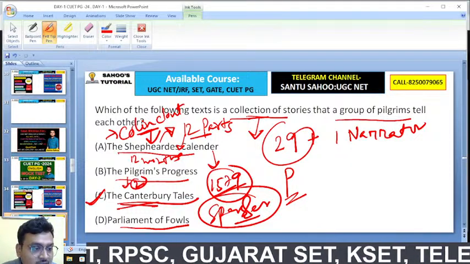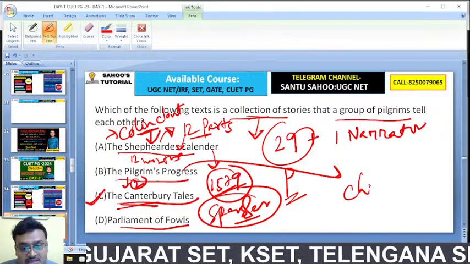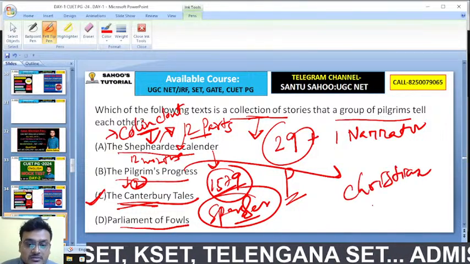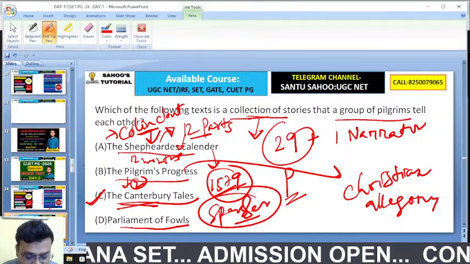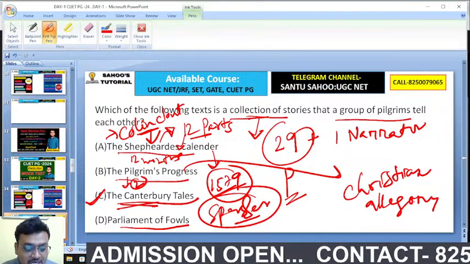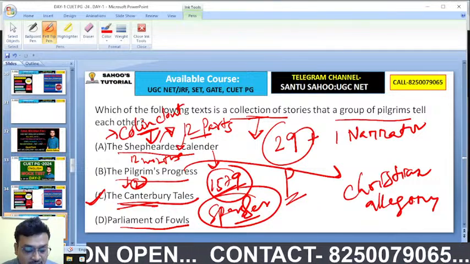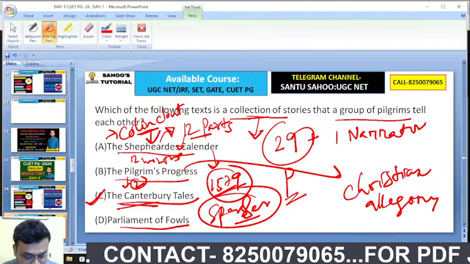Whereas The Pilgrim's Progress has two parts. It is a work by John Bunyan, which is a Christian allegory, and it depicts the journey of the main protagonist, Christian.